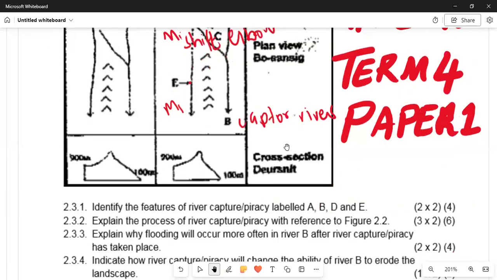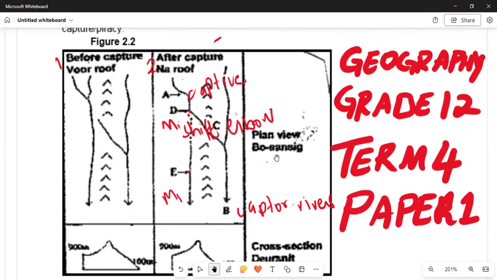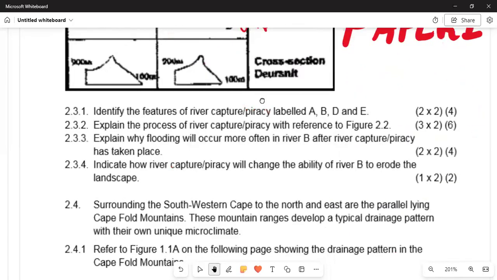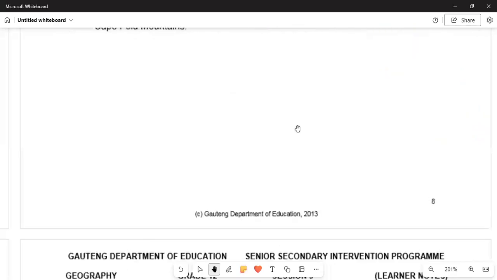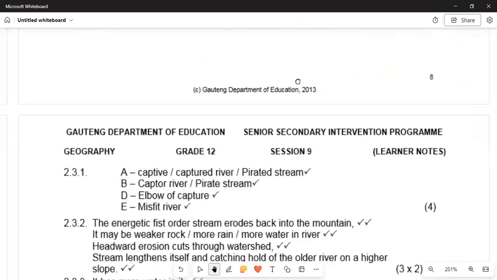If we are moving on, we have the question: explain the process of the river capture or the piracy with reference to figure 2.2. So it means we need to state what has happened before the river capture occurred and what has happened after. We want the process of what has transpired for that to take place.